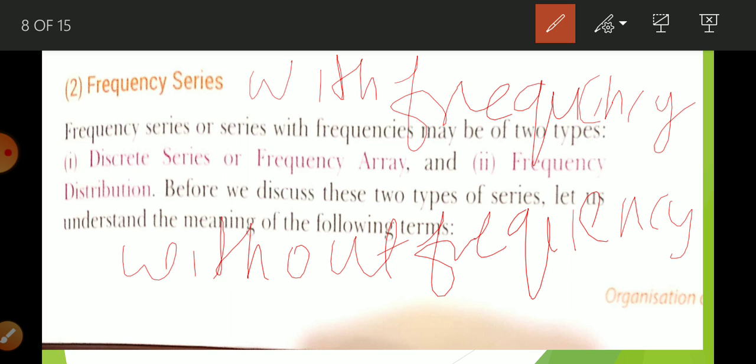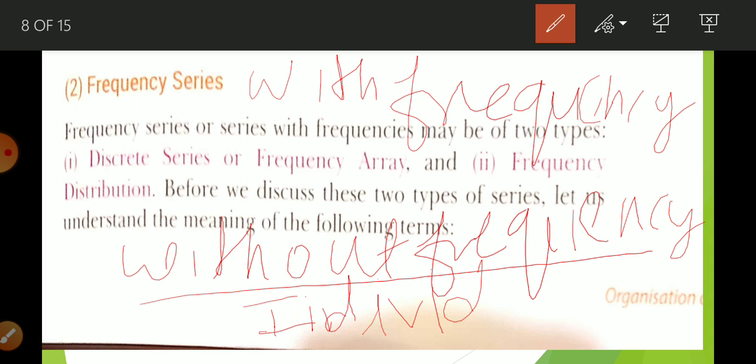In without frequency what will come? Individual series will come. And in with frequency what will come? Discrete series and continuous series.